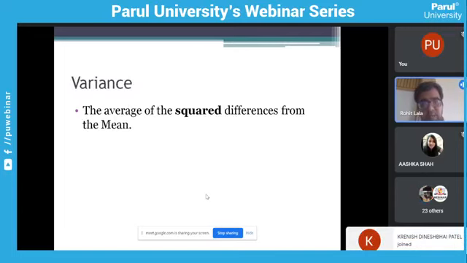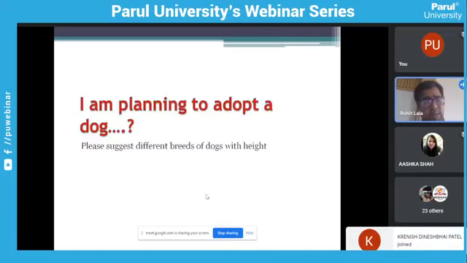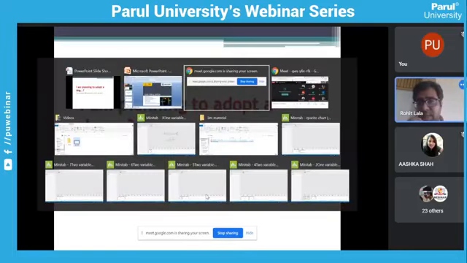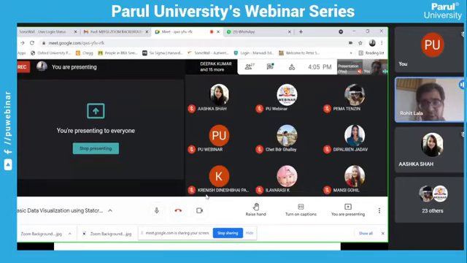So just see here, I am showing one example, but before that I want to ask one small question to you all. I am planning to adopt a dog. Can you suggest any breeds of dog very fast in the chat box? Very fast, different breeds of dog.